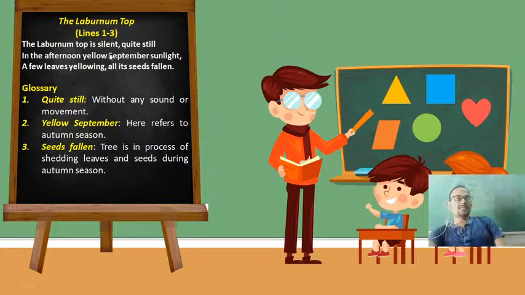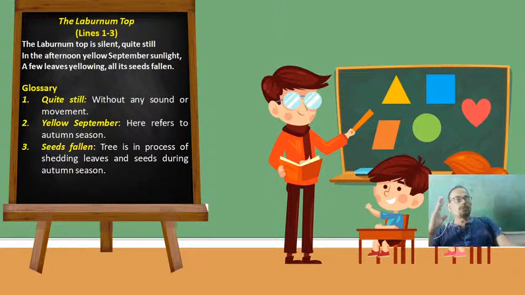And the setting is in the afternoon during the September month, during the autumn season. The Laburnum top appears to be very much silent and quiet. A few leaves yellowing, because it's the rule of nature that during the autumn season all the trees shed their leaves, the leaves fall down. So the same is happening with the Laburnum tree also.